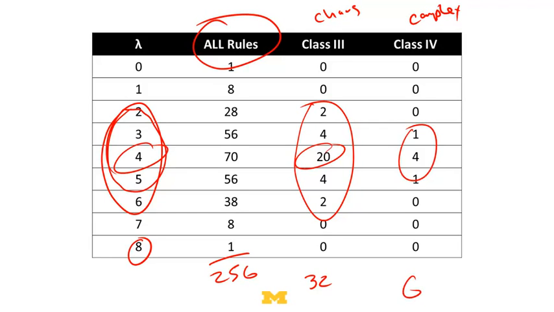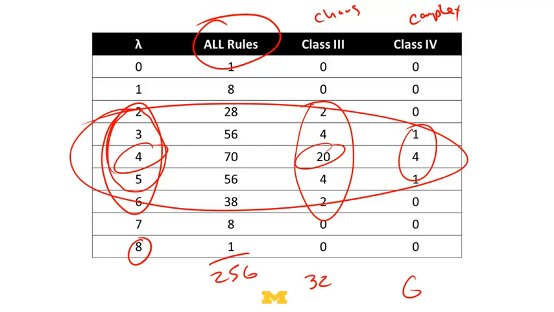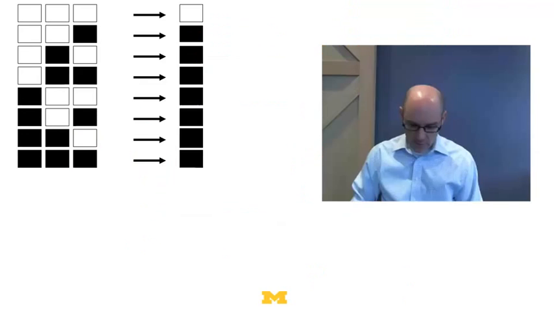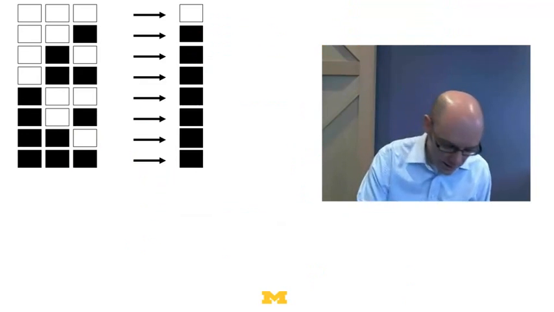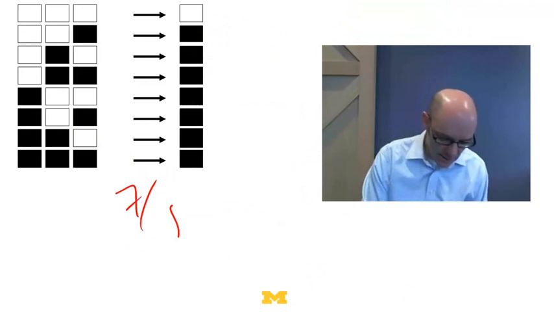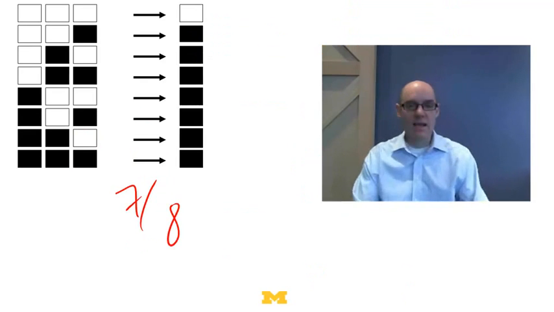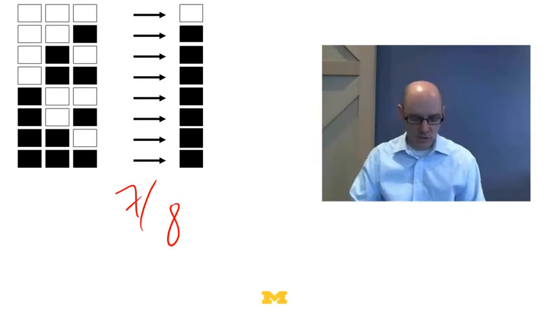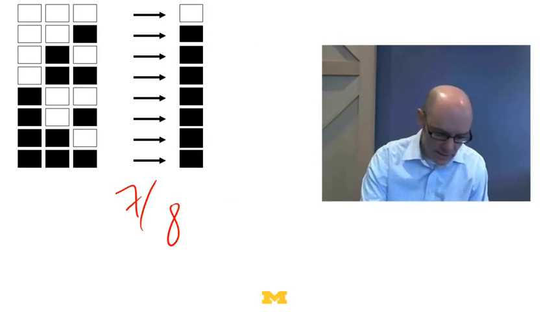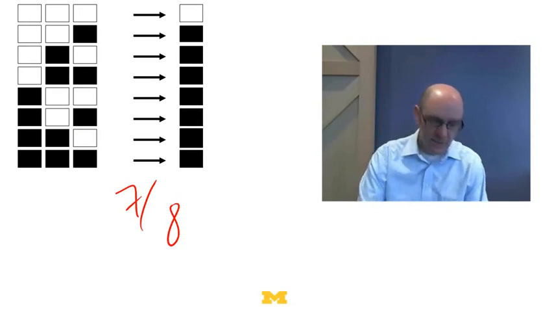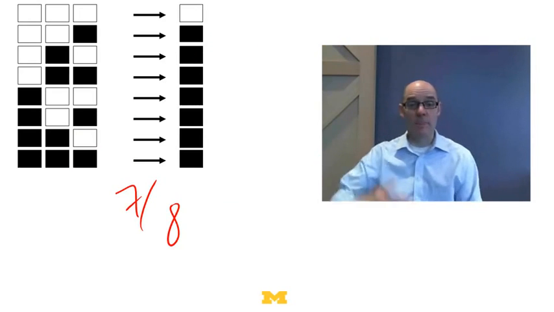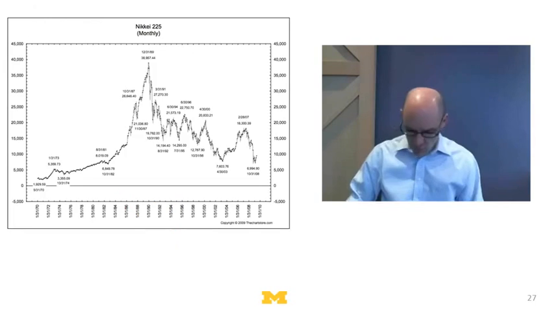So here's what's really interesting. Now we want to ask, what causes chaos and complexity? Well, it's this region right here. It's intermediate levels of interdependence, right? So a rule like this, which has a lambda of 7/8 or 7, nothing interesting is going to happen. It's just pretty much going to go to everything being on, and then once everything's on, it's going to stay on. So it's going to be stable. So it's these intermediate levels where we see the complexity.